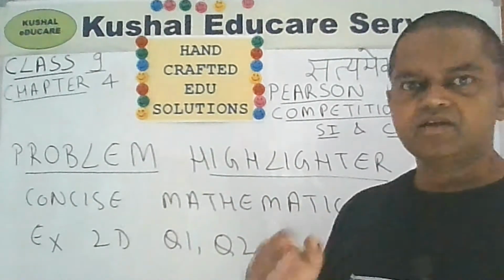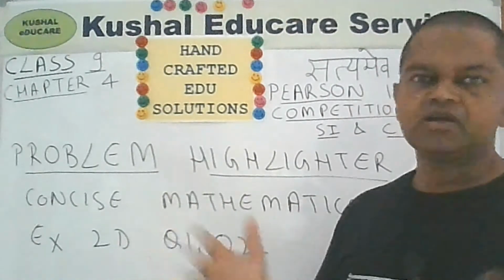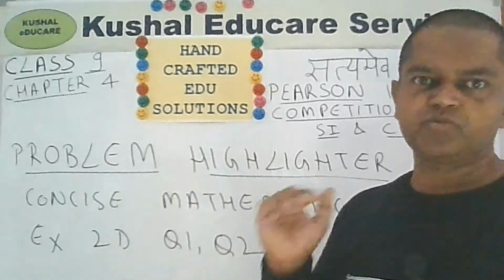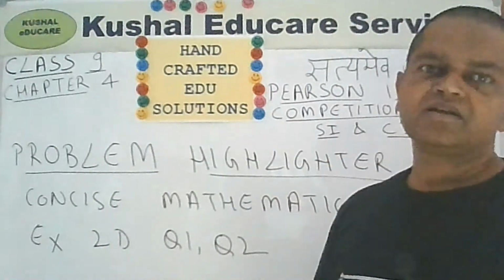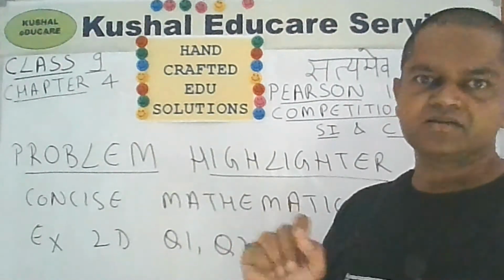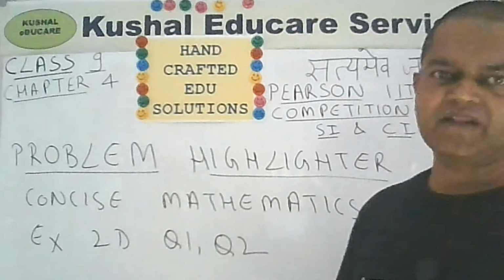These are important. In an exercise you are having 10, 12, 15 questions, but all of them are not equally important, because some questions might be simply formula punching, some might be repeats, but one or two problems teach something that enhances our learning. I mean, one or two important points that we might have missed. So that is called the problem highlighter.